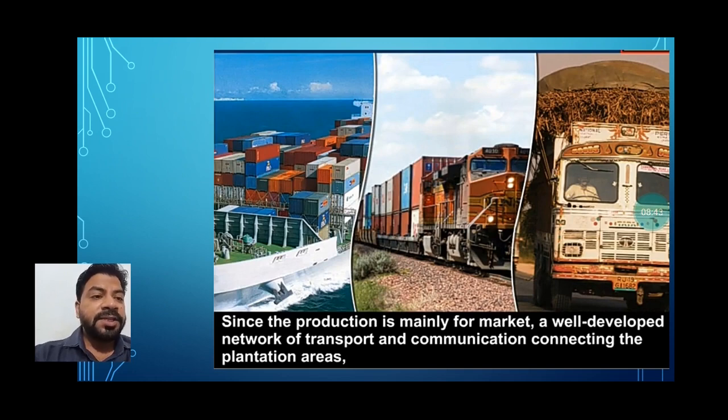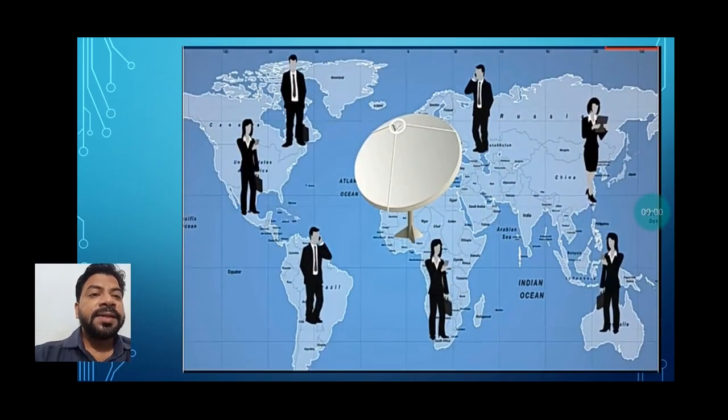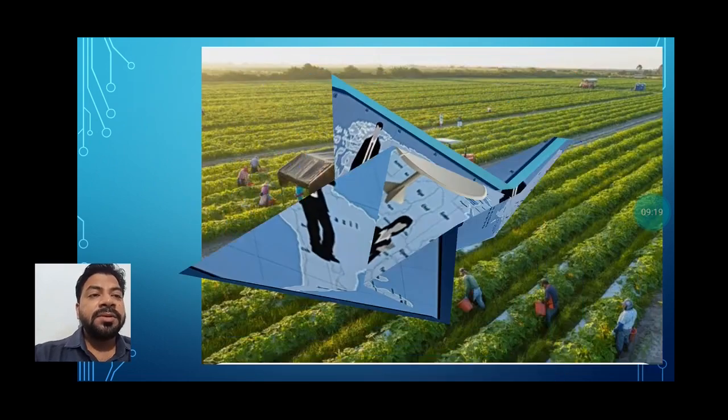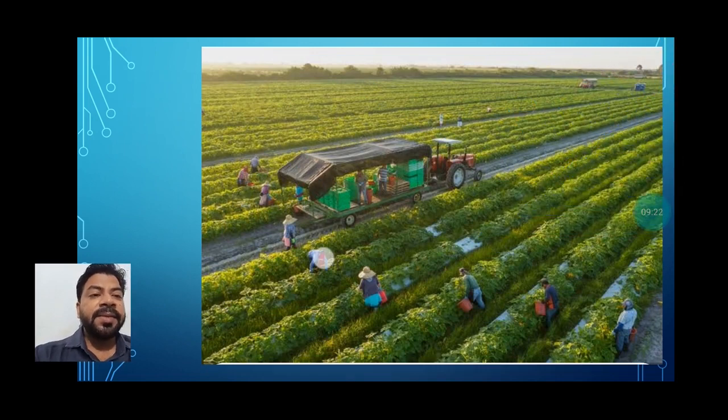Then transport is also required. Without transport we can't expect that our products will reach the port or the airport, okay. Railways are required, trucks are required, tankers are required. After that, globalization is required, proper networking is required. You can see how each country is connected to each other, each continent is connected to each other. So this is the global era, students, and it is not impossible to establish contact with other countries, and in this way we sell our products to the international market.